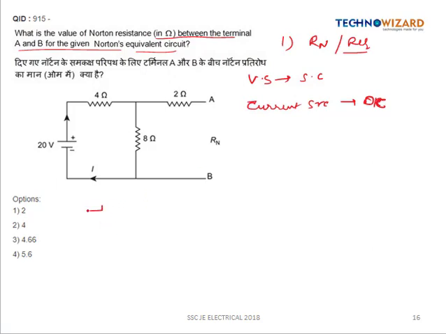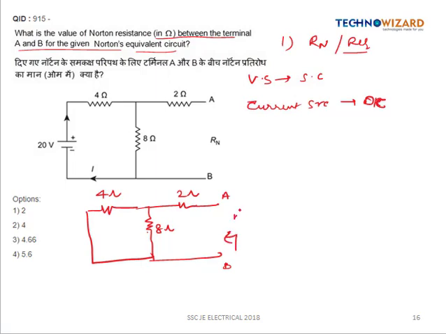So we will be left with, this is 4 ohm, this will become short circuit, this is 8 ohm. So here we will have 8 ohm resistance. So this is 8 ohm resistance, this is 4 ohm, and this is 2 ohm resistance. Across the terminal A and B, we have to calculate the value of the Norton resistance.